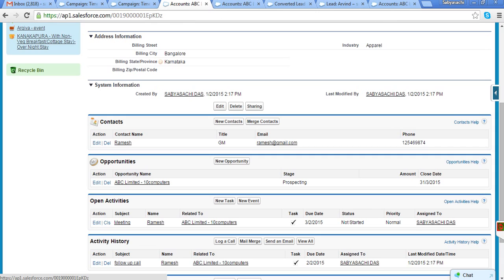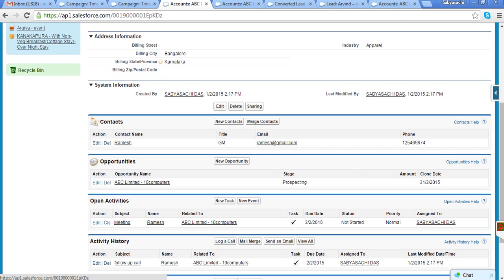So instead of creating those 5 or 6 activities, can we have one group of activities so that if we assign that activity plan, it will automatically create 6 activities as child objects? Absolutely possible, and that is possible through what's called automation.